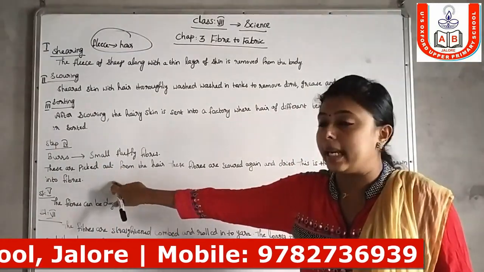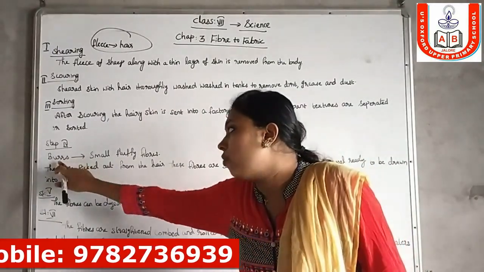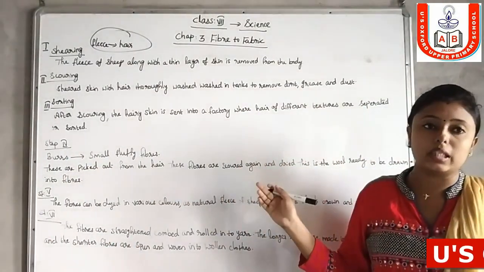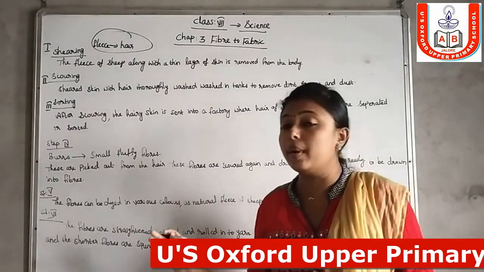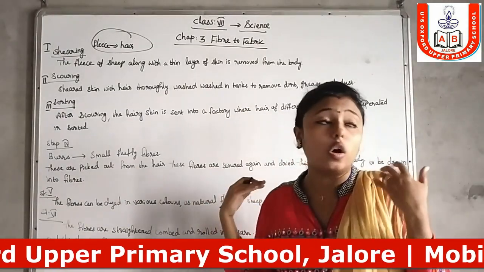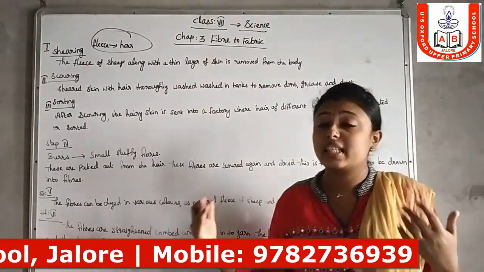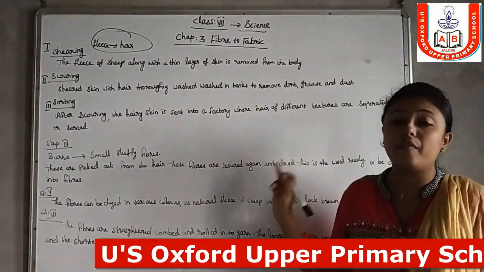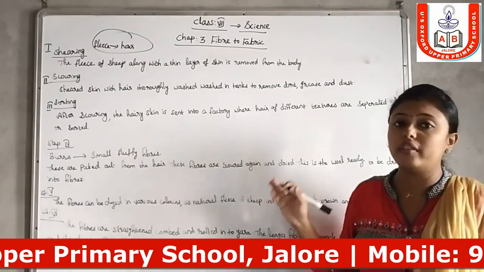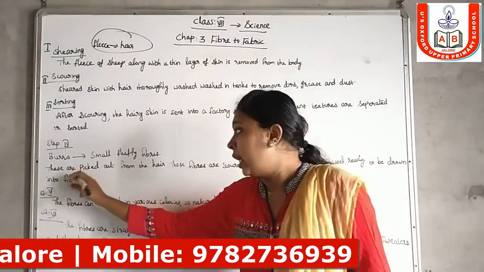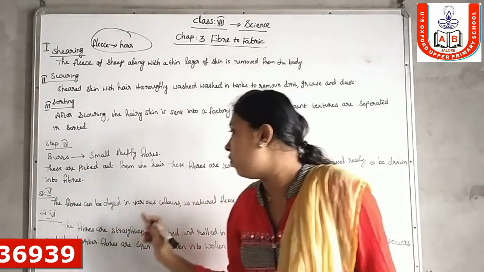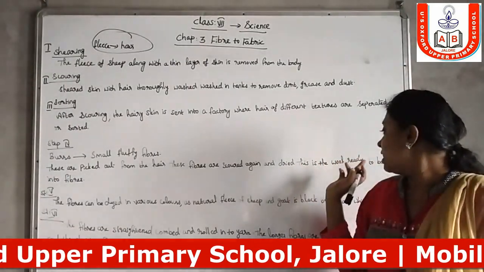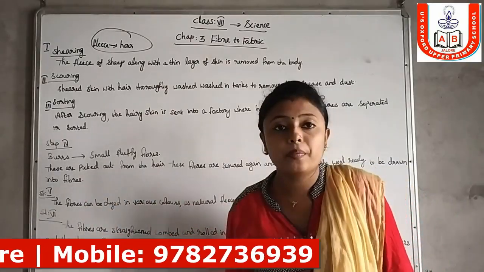Next, in the fourth step, burrs. Burrs means small fluffy fibers on the skin of that sheep. These burrs are picked out from the hair. These fibers are scoured again and dried. This is the wool ready to be drawn into fibers.